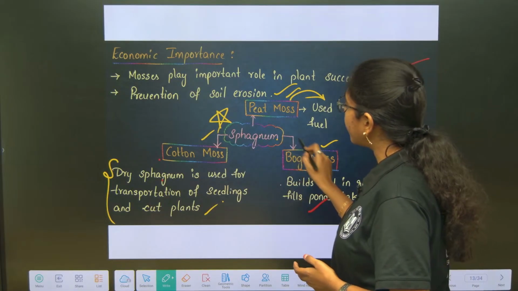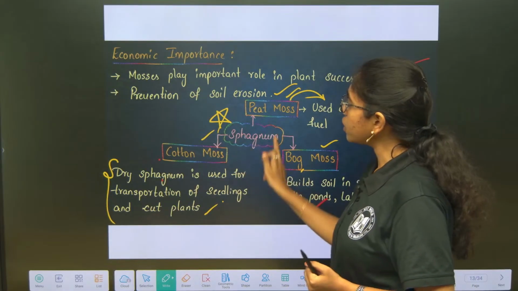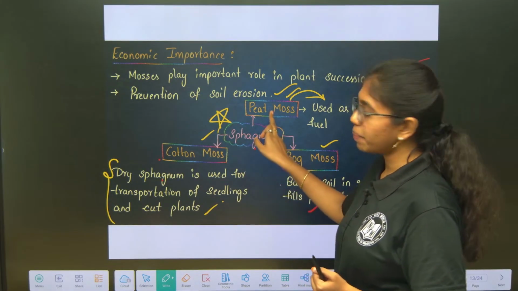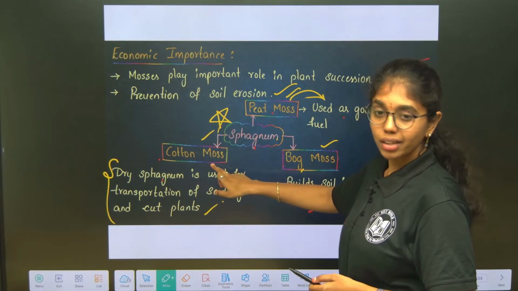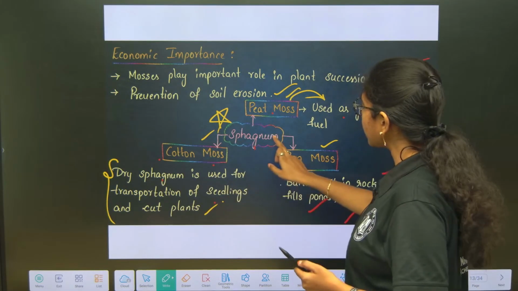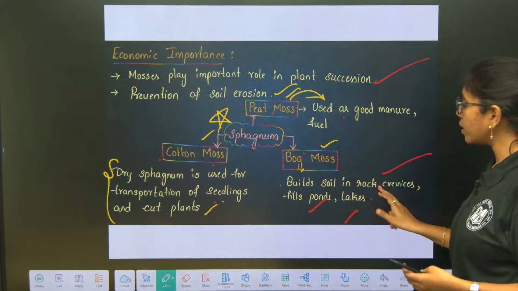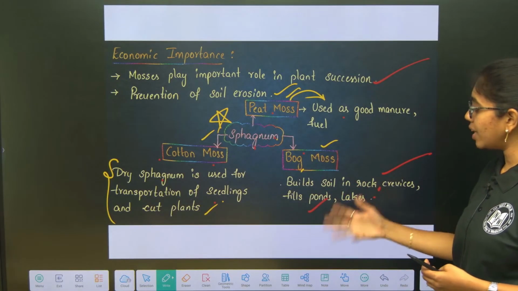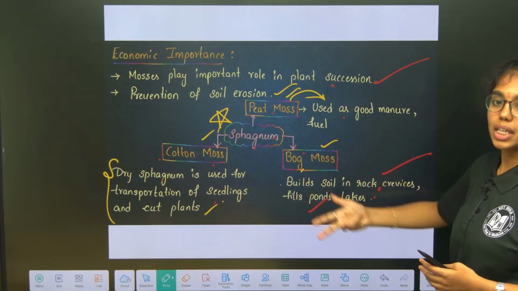No, this is addressed as bog moss, not primitive form. This has 3 synonyms. Sphagnum can be addressed as peat moss because of this reason. Sphagnum can be addressed as cotton moss because it is used for transshipment of cut plants. It is addressed as bog moss because it builds up the soil in the rock crevices and it will fill ponds and lakes easily because it will start the plant succession easily.